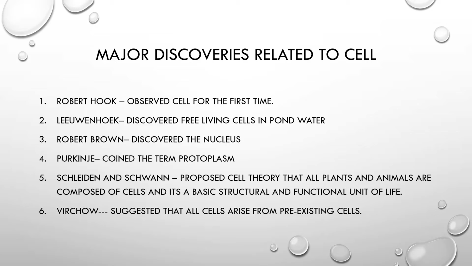So what is protoplasm? Protoplasm is the combined structure of nucleoplasm and cytoplasm. That is, cytoplasm with the nucleus is known as protoplasm. Then come Schleiden and Schwann. Schleiden was a botanist from Germany.